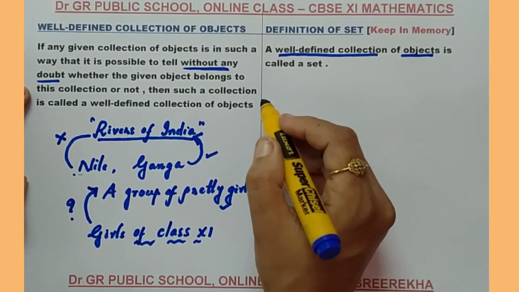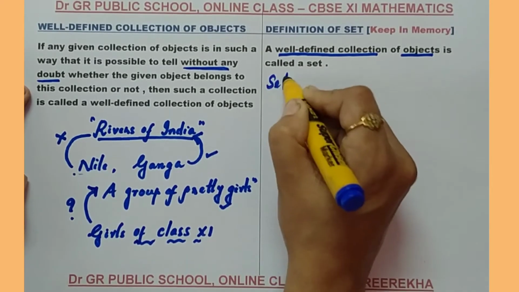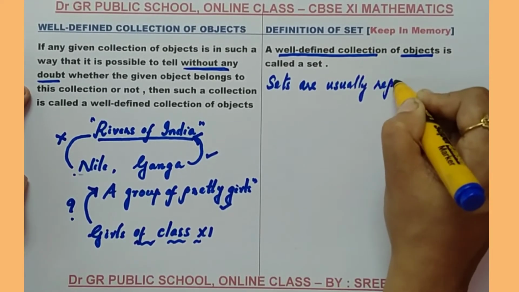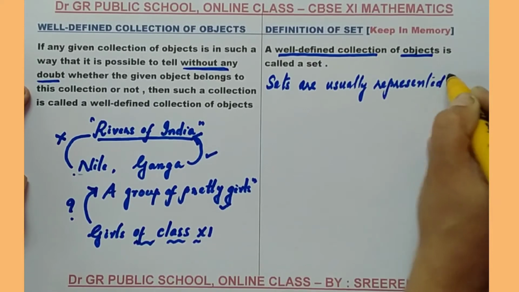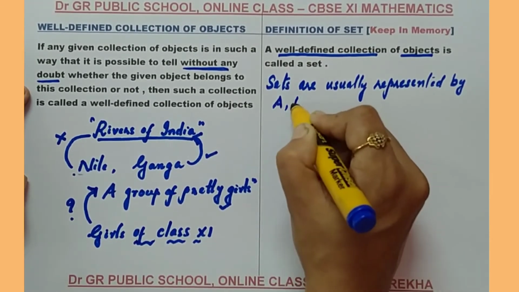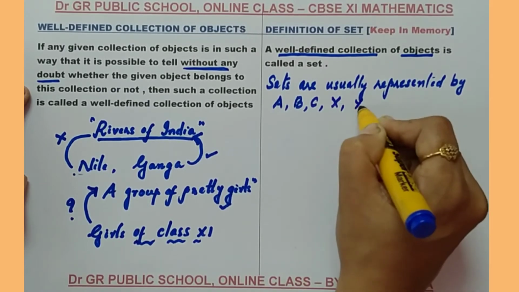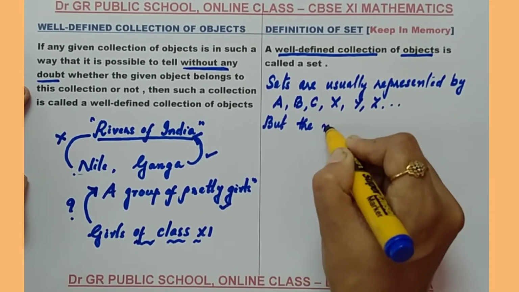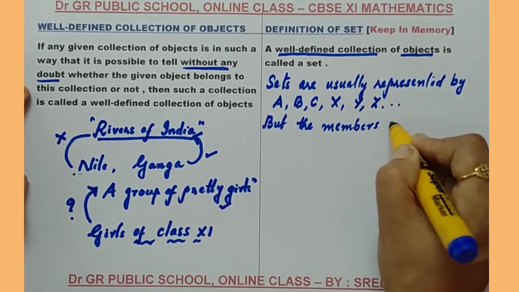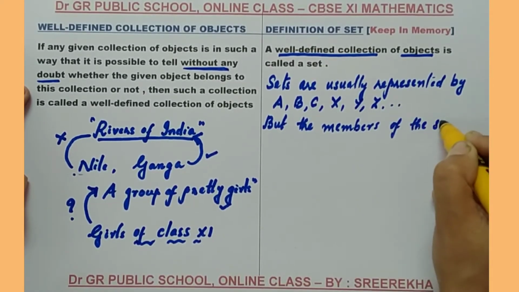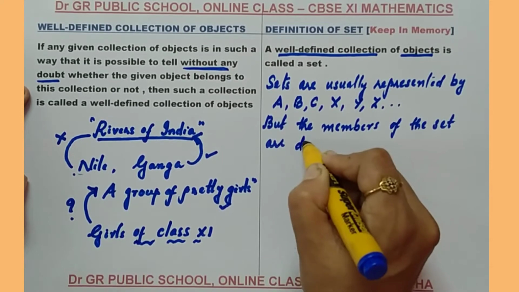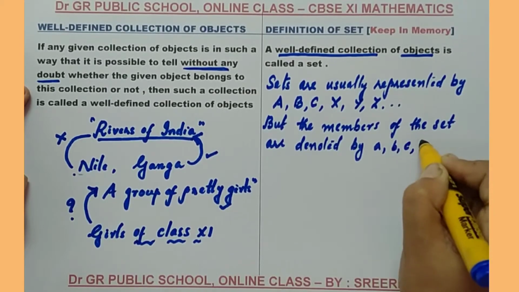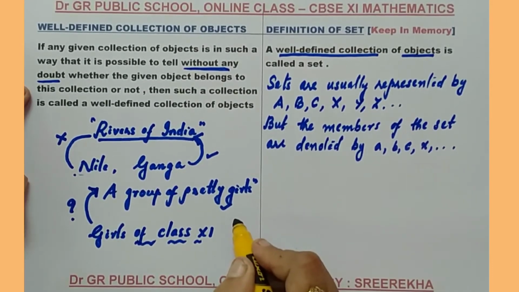First of all, try to understand that sets are usually represented by capital letters, A, B, C, X, Y, Z, etc. But the members of the set are denoted by small letters, small a, small b, small c, small x, etc. This is the first point.